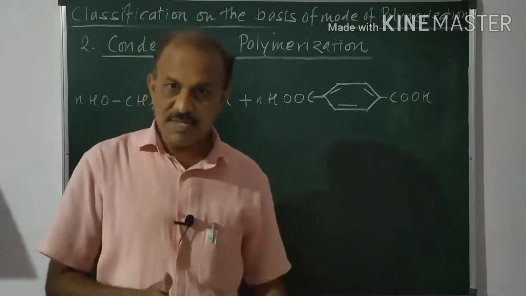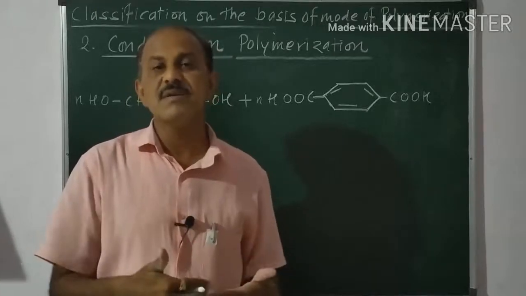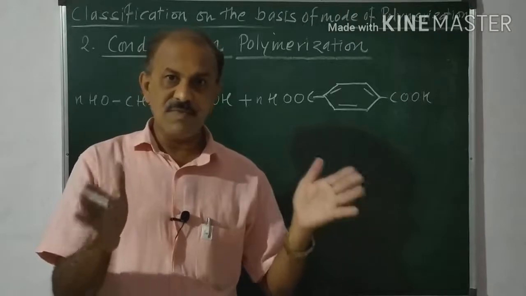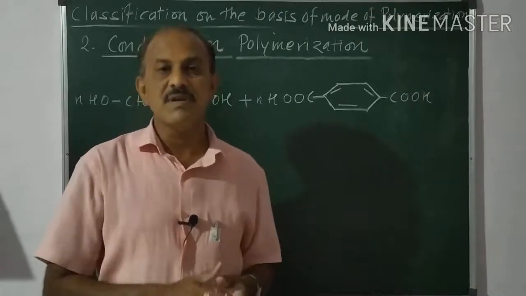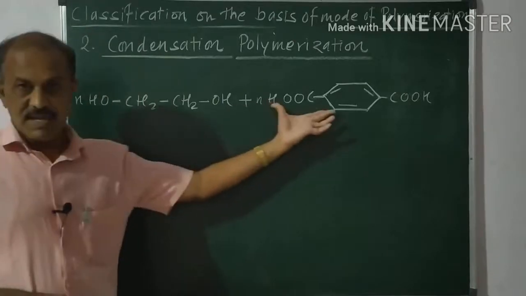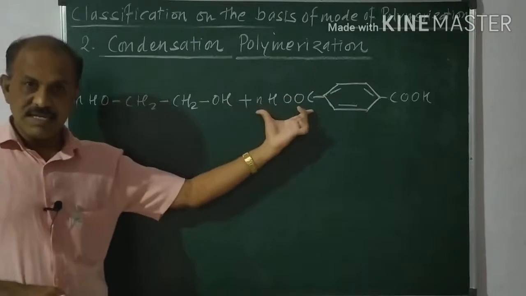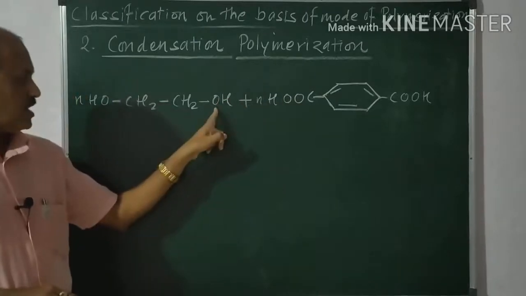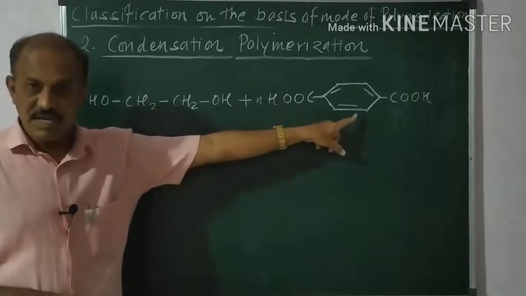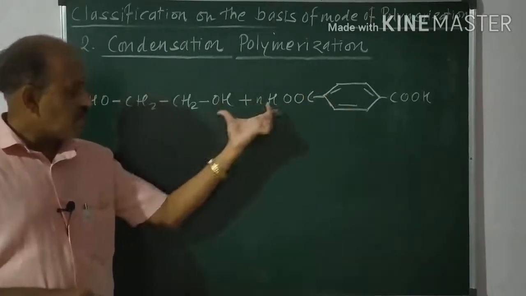In this process the condensation is done step by step until the high molecular mass material is formed. For example, if I take ethylene glycol and terephthalic acid, when they condense, the OH from ethylene glycol and the hydrogen from terephthalic acid are removed in the form of water.